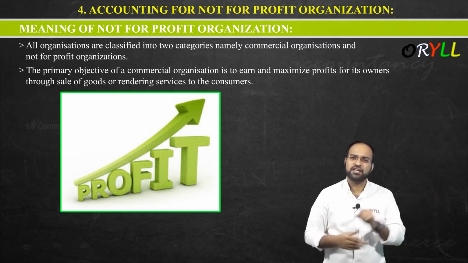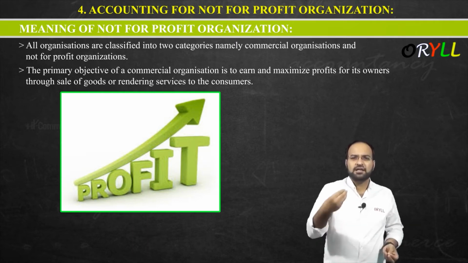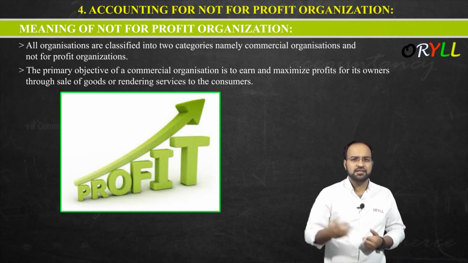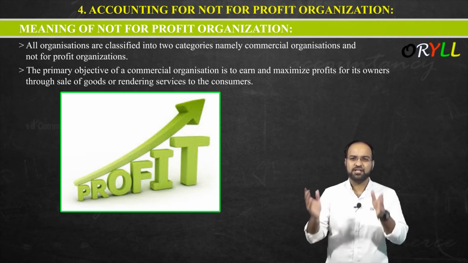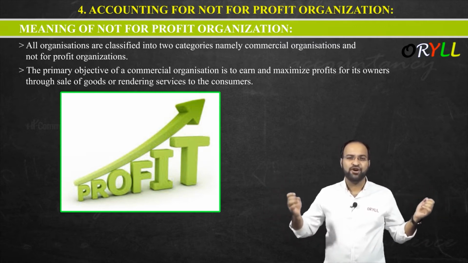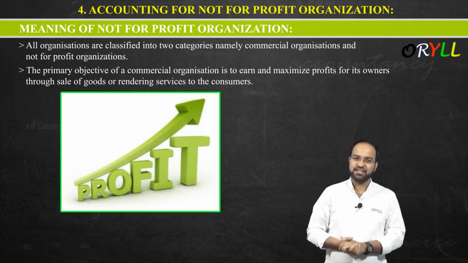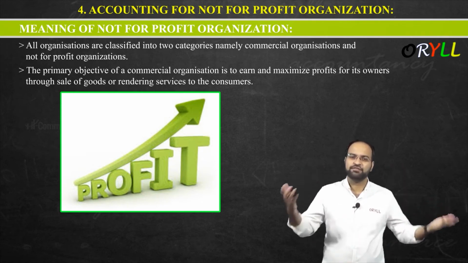What are Reliance, Tata, DMart, Big Bazaar doing? Simply, they are selling goods, rendering certain services and earning profit. That profit they give to the shareholders. So that's what they are trying to say. The main objective of a commercial organization is to earn profit and to maximize profit. For whom? For the owners.